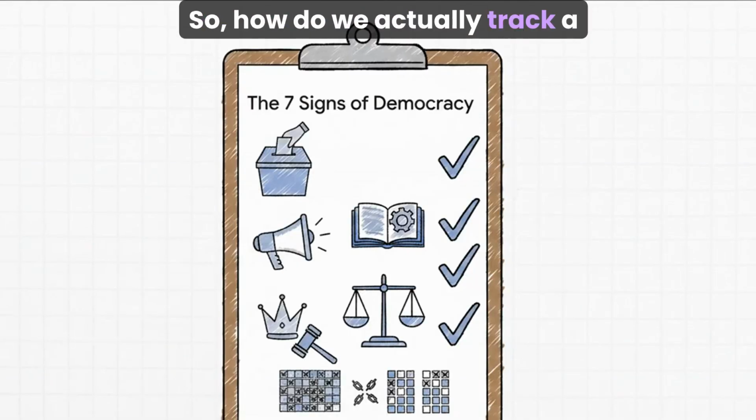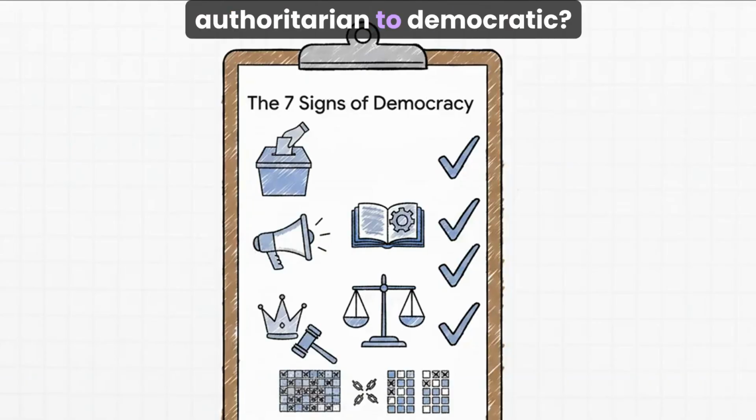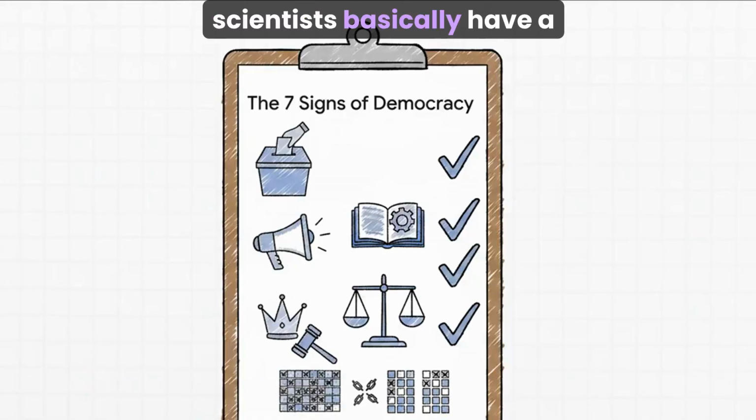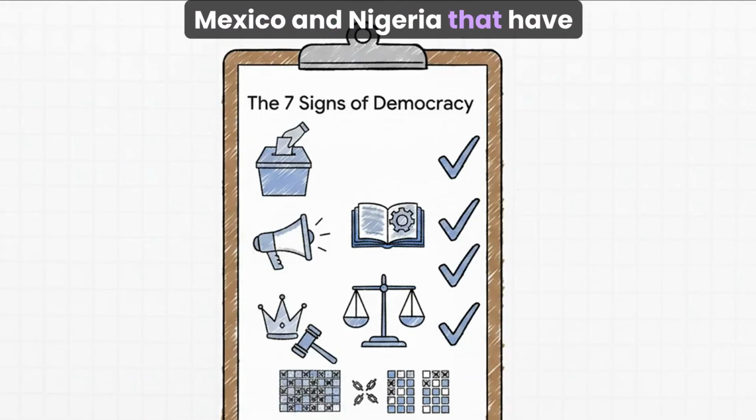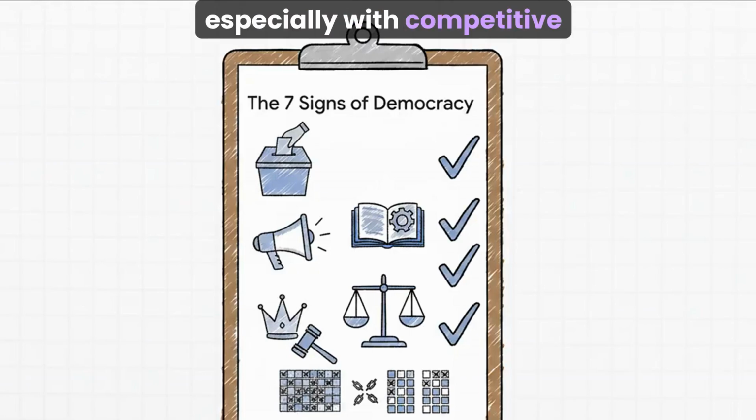So how do we actually track a country's shift from authoritarian to democratic? This whole process is called democratization, and political scientists basically have a checklist. They look for these 7 signs. But here's the thing, it's not a simple on or off switch. You've got countries like Mexico and Nigeria that have made some real strides, especially with competitive elections.